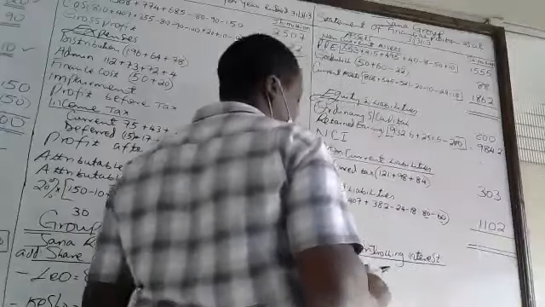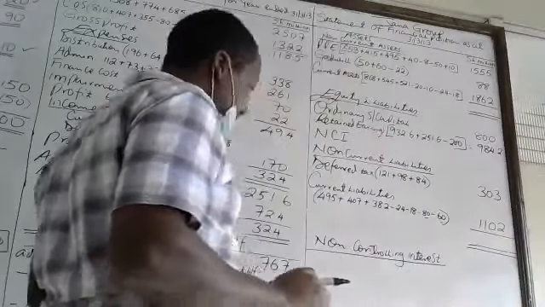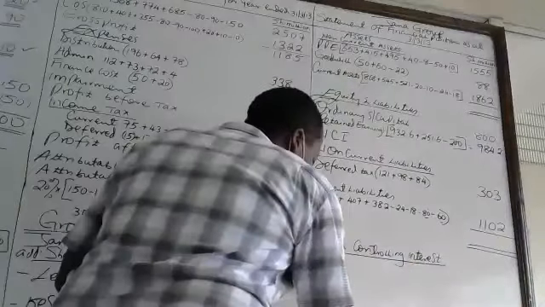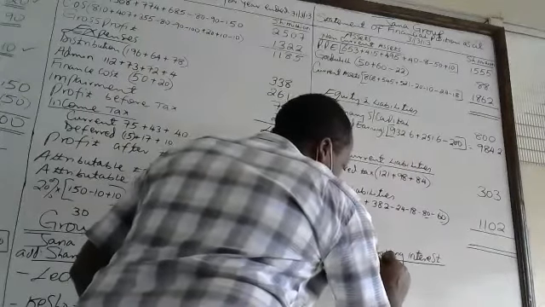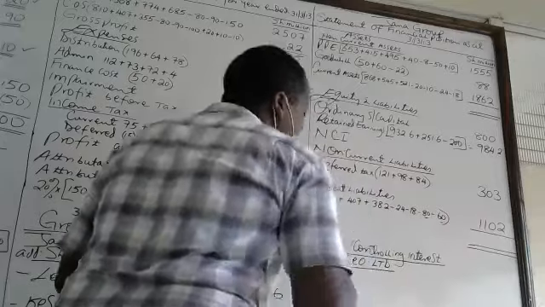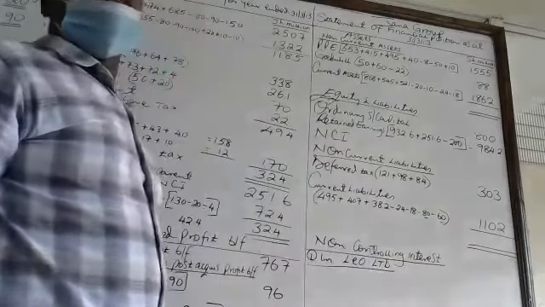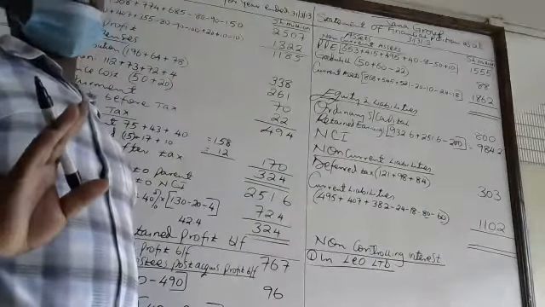Then let us compute NCI. NCI 1 in Leo Limited. And here we are using the proportionate share of net assets.